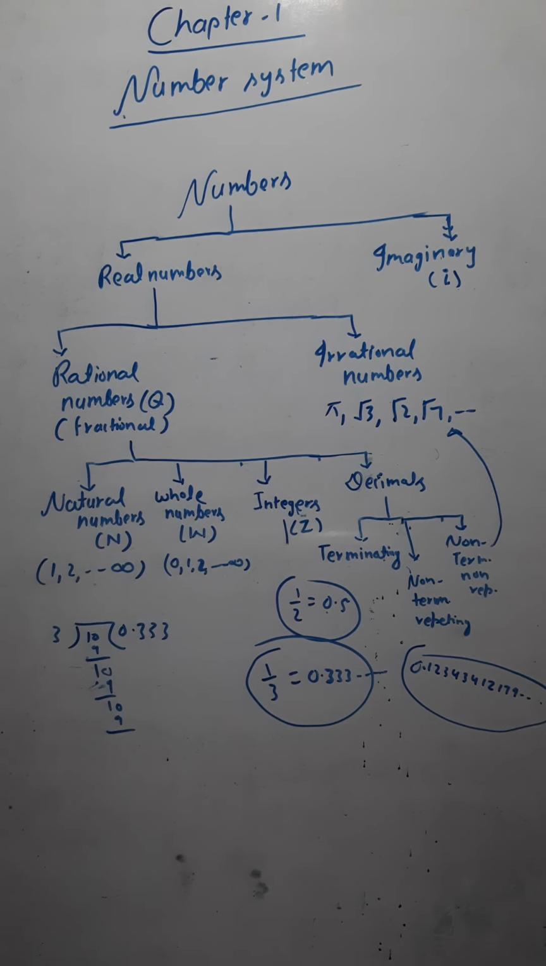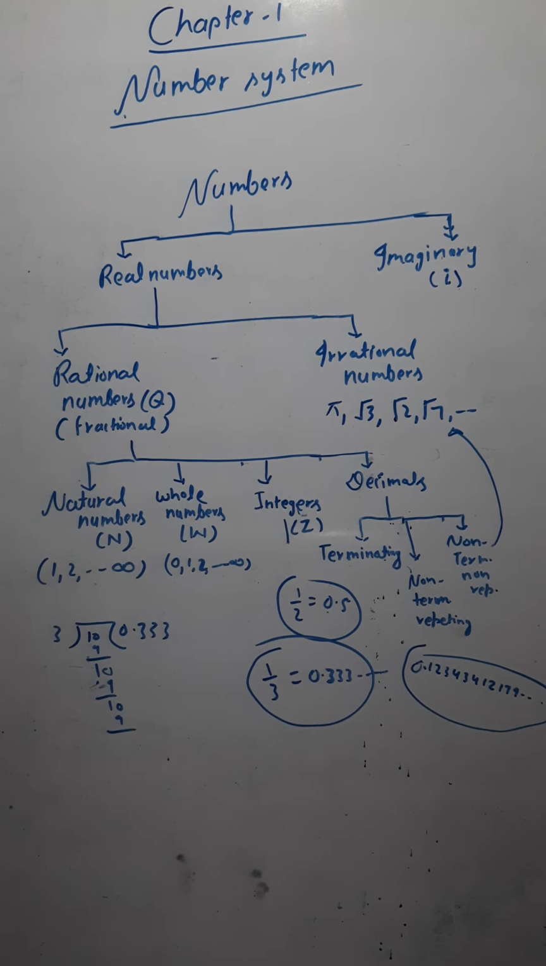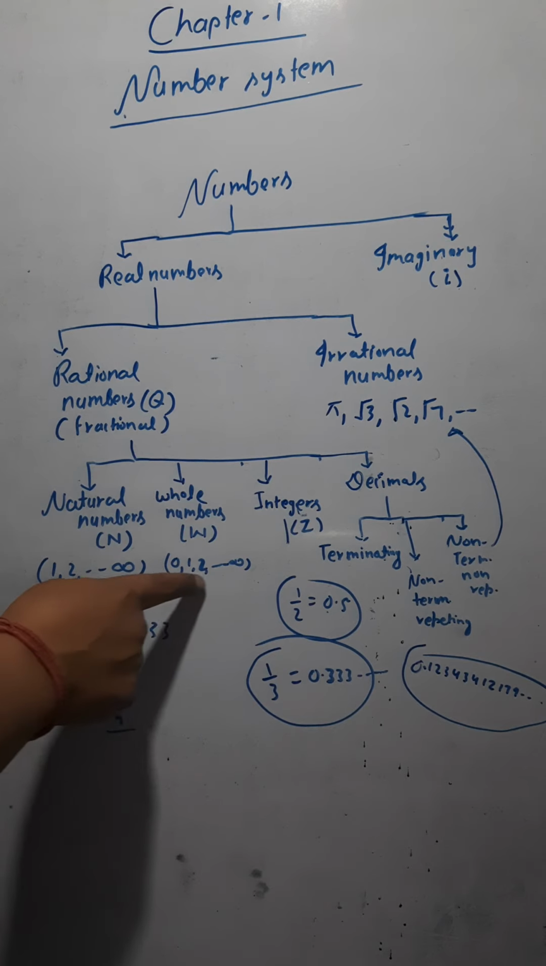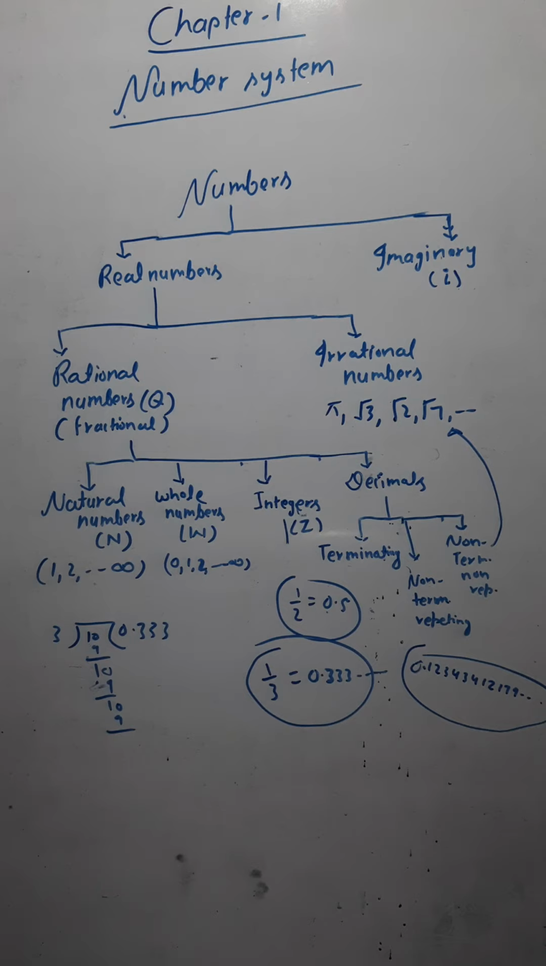Now if I ask you, every integer is a whole number? No, because there are negative integers also, but negative integers are not whole numbers. But I can say every whole number is an integer, because 0, 1, 2, 3, 4 up to infinity come under integers also. So this is how we can divide numbers into different categories.